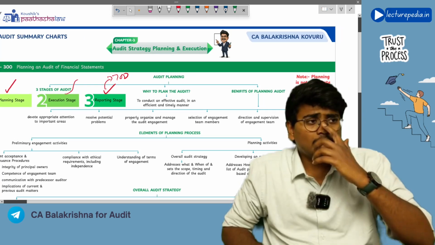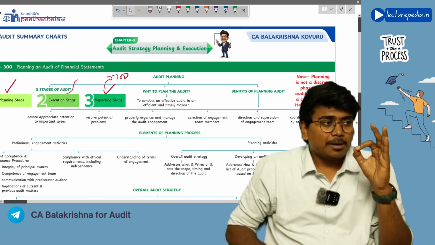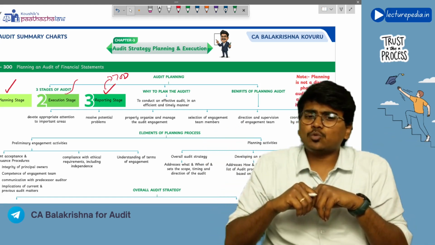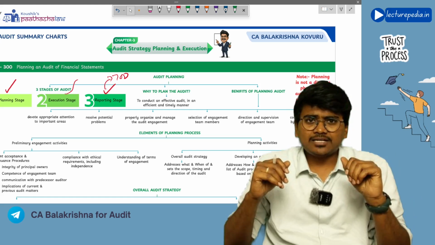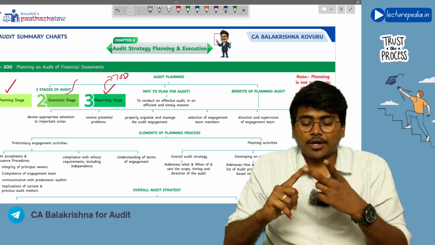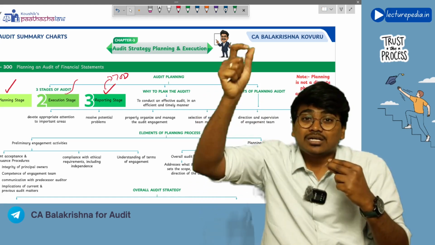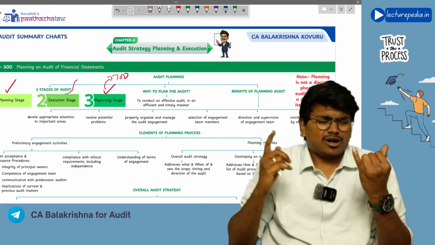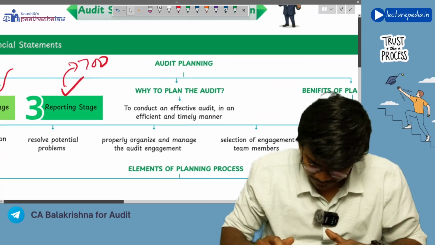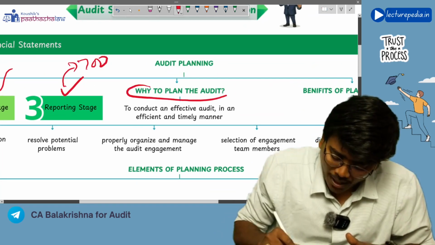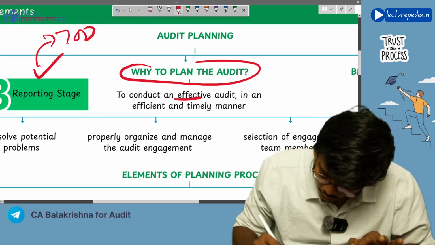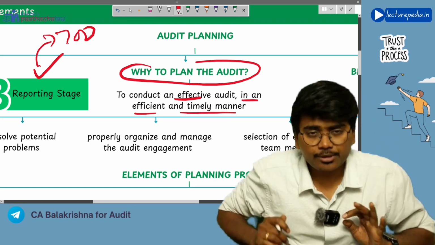Now, okay, sir, you are telling SA 300 deals with planning, but why is planning an audit required? Can't we do the audit without planning? The answer is, in order to do an effective and efficient audit in a timely manner, you have to properly plan the audit. Sir, what is this efficiency, effectiveness? What are these terms? Let us see. So first of all, why plan the audit? In order to conduct an effective audit in an efficient and timely manner, you have to plan the audit.